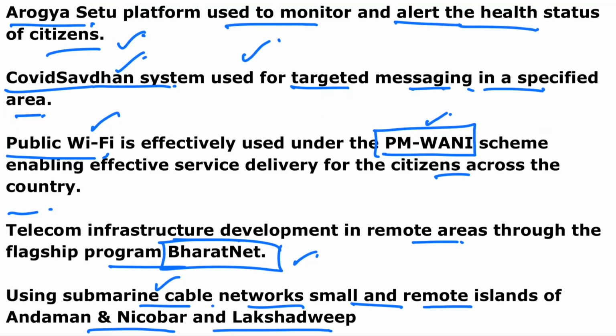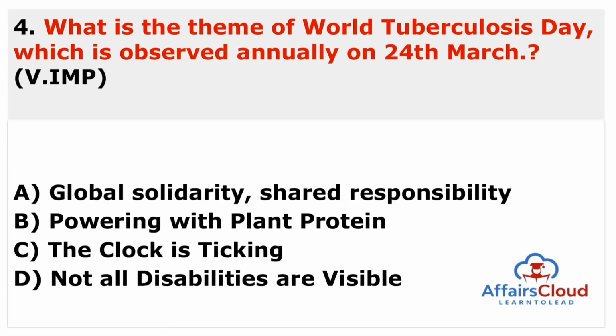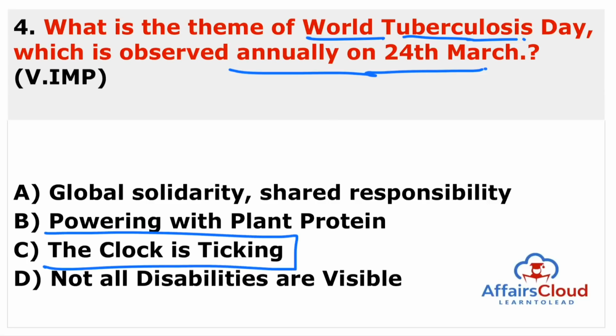Now we can move to the next question. Next question is, what is the theme of the World Tuberculosis Day, which is observed annually on the 24th of March? I already covered this point in tuberculosis. States like Himachal Pradesh won the best award for working to eradicate tuberculosis, and the theme is very simple. The answer is the clock is ticking. So remember, it is celebrated on the 24th of March, and the theme is the clock is ticking.